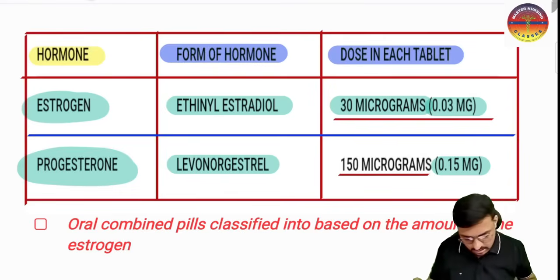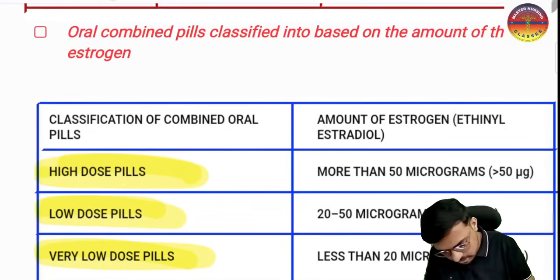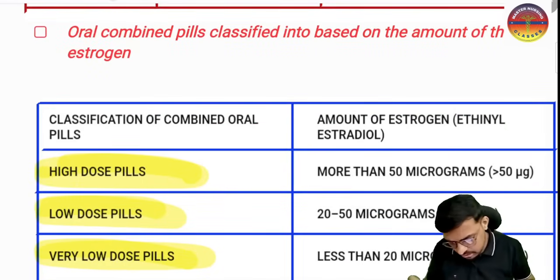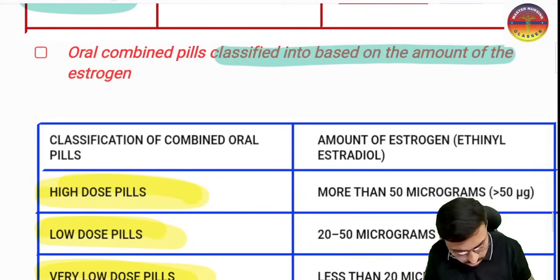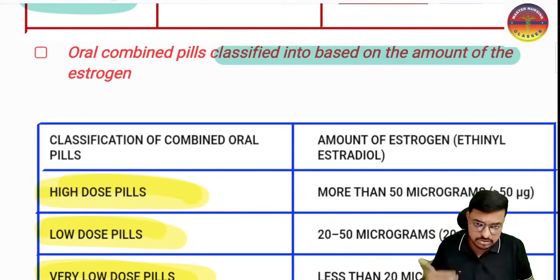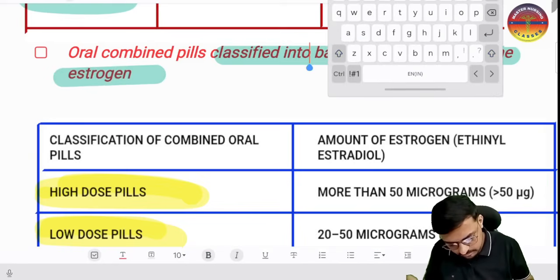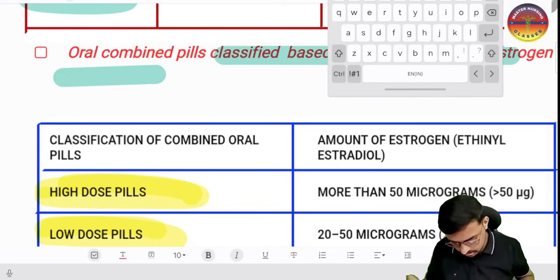Okay, yes. Based on the amount of estrogen which is present, the oral combined pills are classified. That is the very important thing. It is classified into three categories.